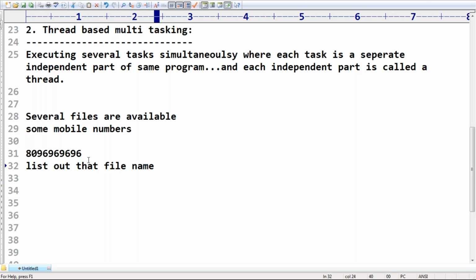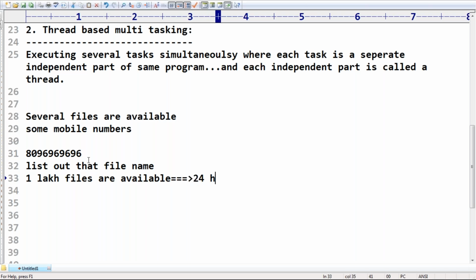This is about my requirement. It is a small activity only, but the problem is that in my system 1 lakh files are available. If 1 lakh files are available, first you need to search in the C drive first folder, second folder, then the D drive first folder, second folder, and so on. 1 lakh files you are going to search one by one.